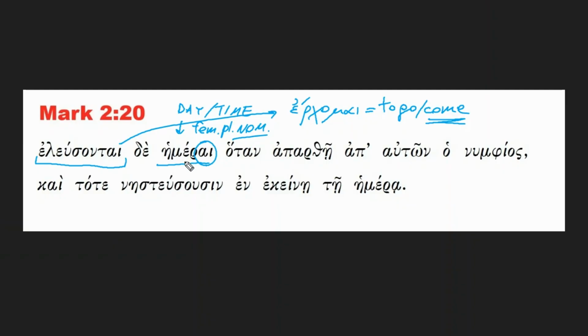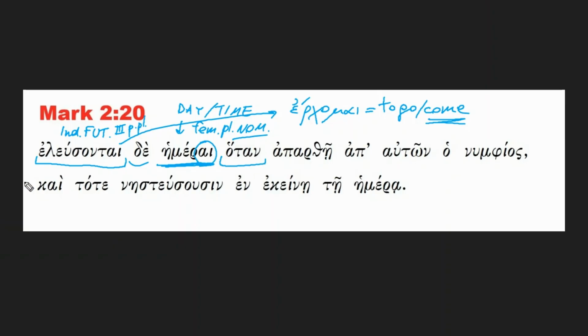Why? Because Jesus is talking about the future. Eleusontai is the irregular future of the verb erchomai, in the indicative future tense, in the third person plural, because of course the subject is plural. So, days will come. And this de we already anticipated is an adversative particle that indicates a contrast with the concept that has been expressed before. So some kind of but or however. But days will come.